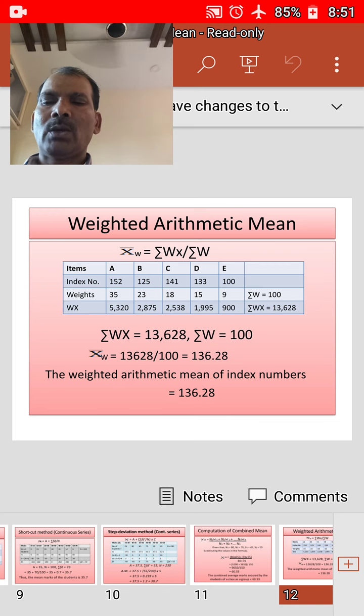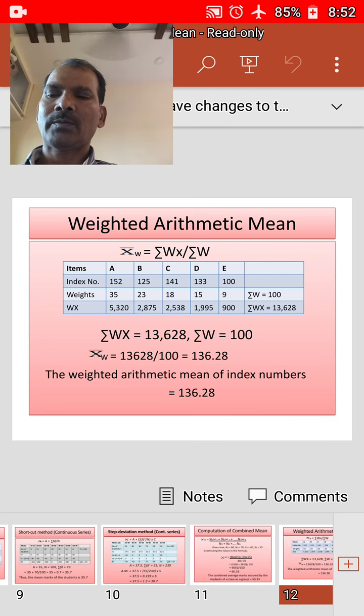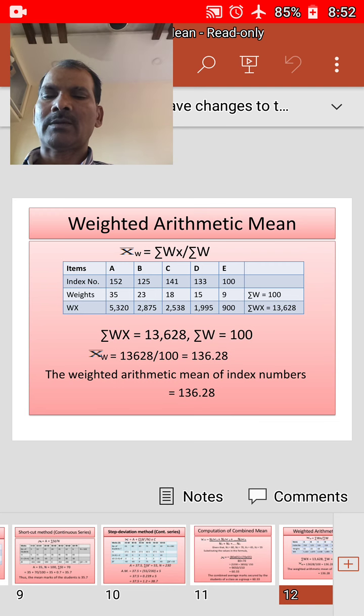When all the values of variables are assigned equal importance, weighted arithmetic mean is equal to arithmetic mean, x bar w is equal to x bar. On the other hand, if the weights are assigned on the basis of relative importance of the values, that is largest weights for larger items, weighted arithmetic mean will be greater than the simple arithmetic mean, that is x bar w greater than x bar.